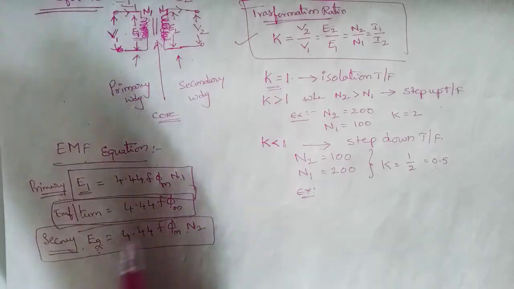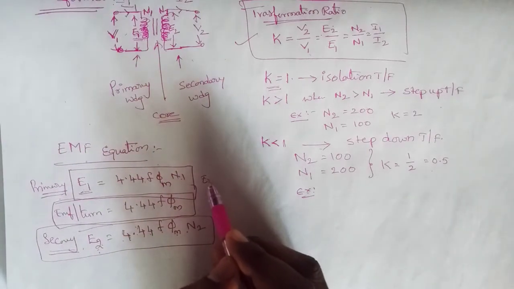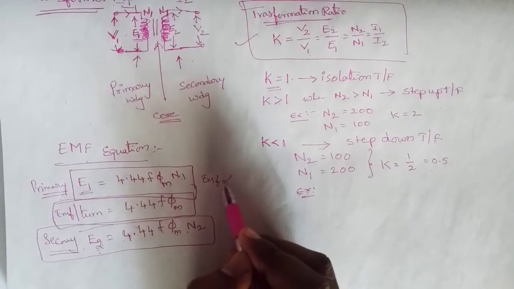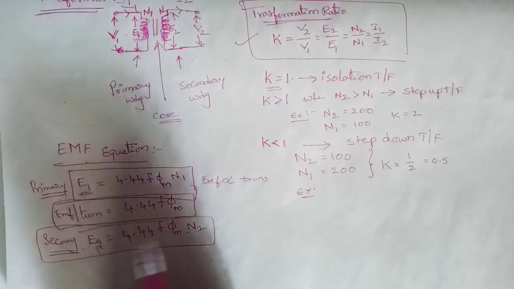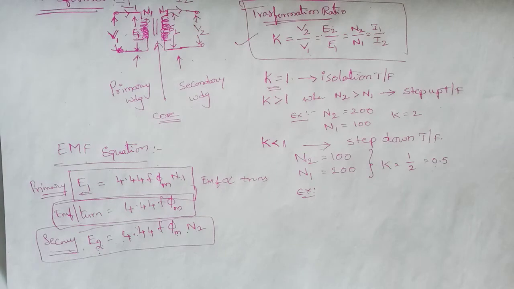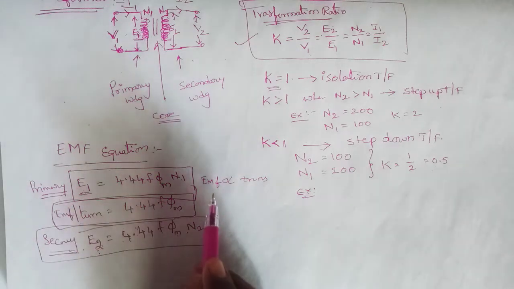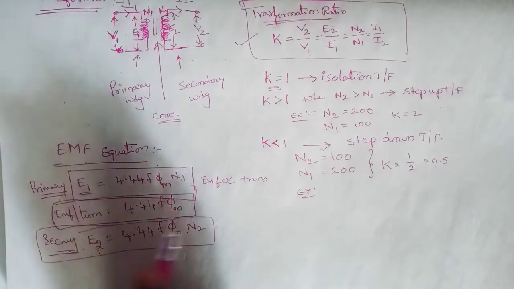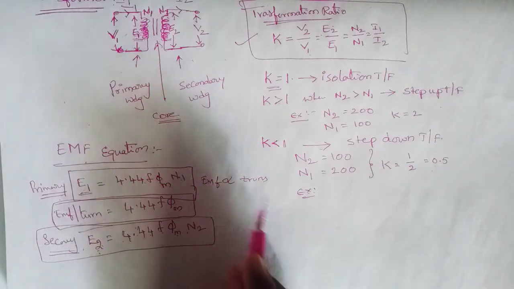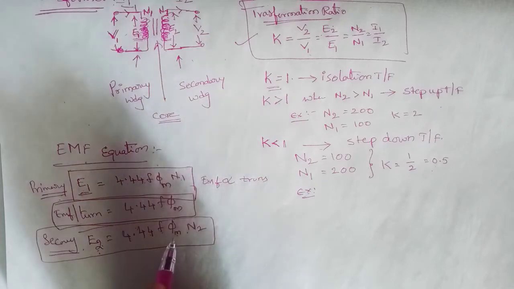Therefore we can conclude that the induced EMF is directly proportional to the number of turns in the transformer. The transformer has a concentrated, sandwich type of winding.